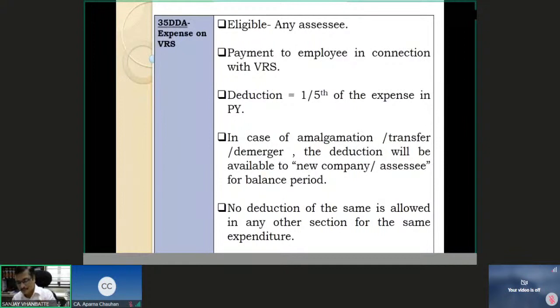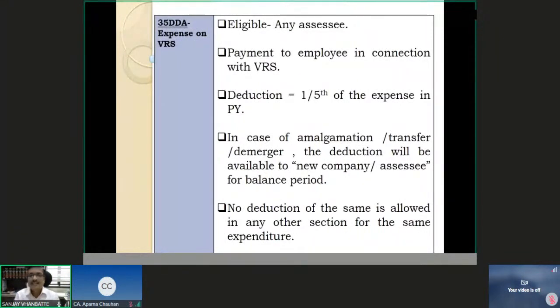पहले तो ये सिर्फ universities kind of things के लिए था, company के लिए था. Then बाद में it has been extended to any type of assessee. So as of now, it is available, eligible. Any assessee is eligible. Even an individual, if he has VRS expenses incurred, then he is eligible.